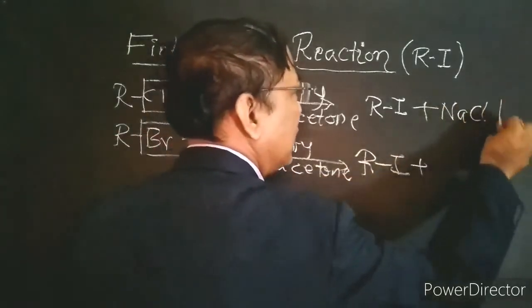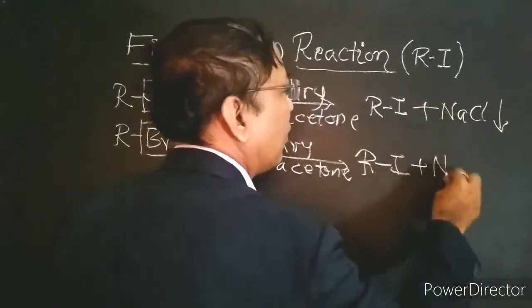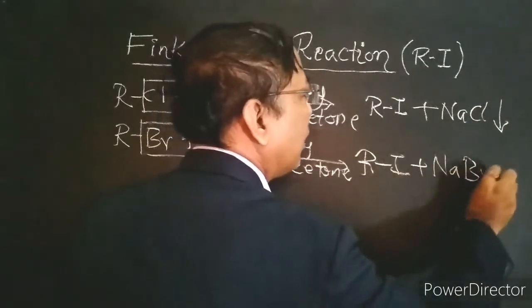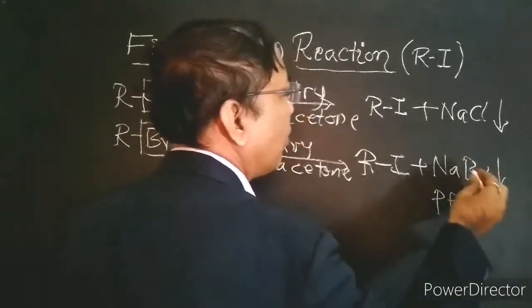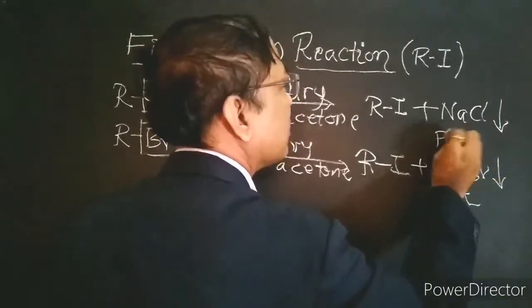NaCl is precipitated, NaBr is precipitated. Precipitated means it forms solid substance.